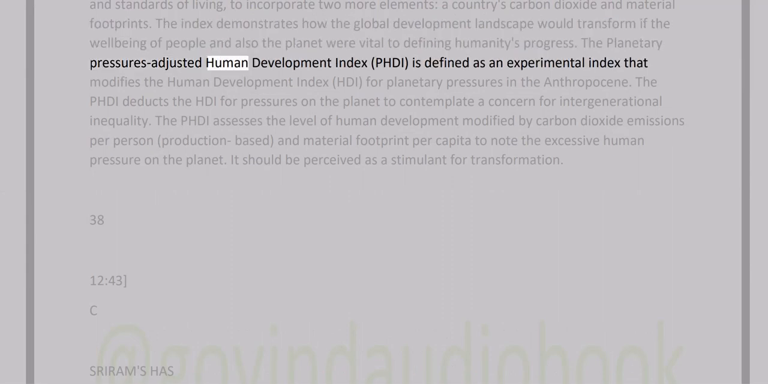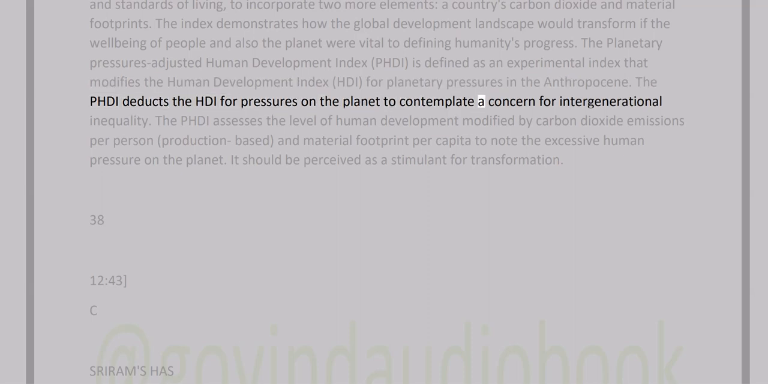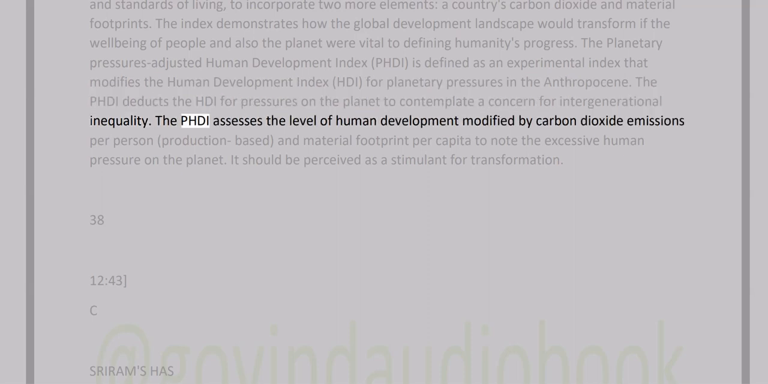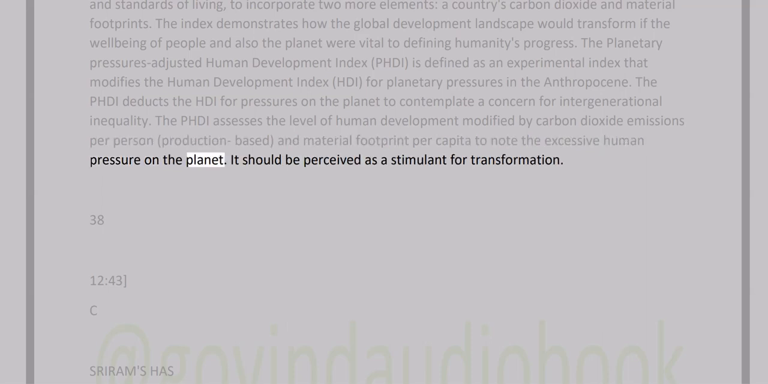The Planetary Pressures Adjusted Human Development Index, PHDI, is defined as an experimental index that modifies the Human Development Index, HDI, for planetary pressures in the Anthropocene. The PHDI discounts the HDI for pressures on the planet to reflect a concern for intergenerational inequality. The PHDI assesses the level of human development modified by carbon dioxide emissions per person, production-based, and material footprint per capita to note the excessive human pressure on the planet. It should be perceived as a stimulant for transformation.